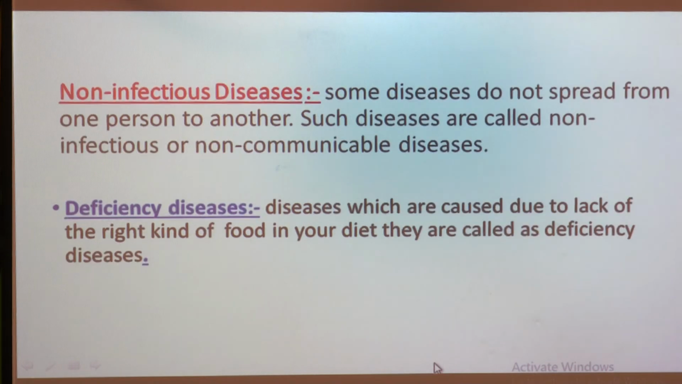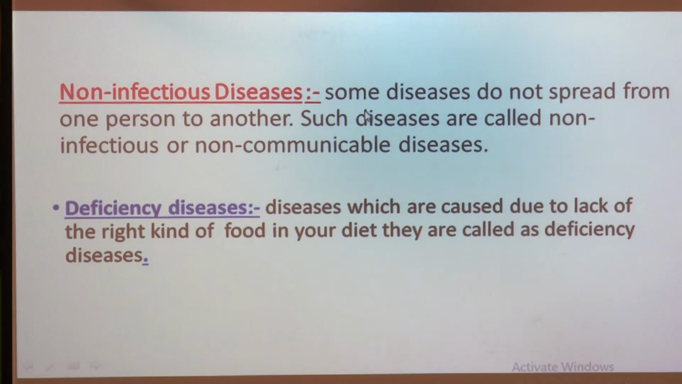So, this is all about infectious diseases. Now let's see the next part of the topic, that is non-infectious diseases. Till now we have learned about infectious diseases, the reasons for their spreading and some techniques we can use to stop their spreading. Now we have to see non-infectious diseases.